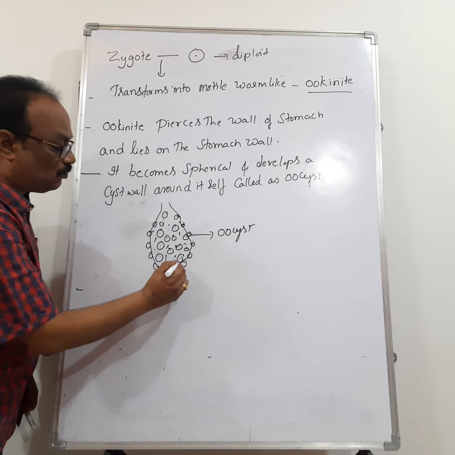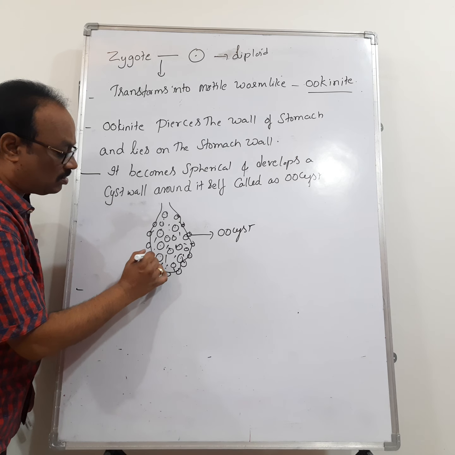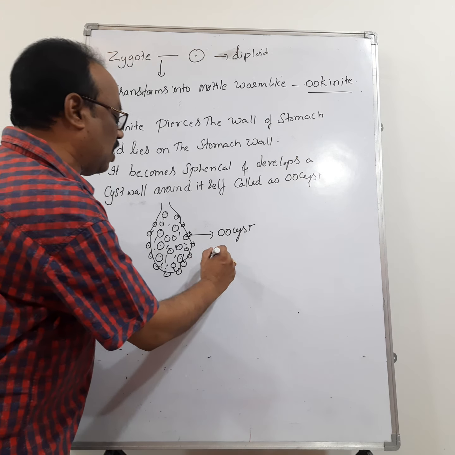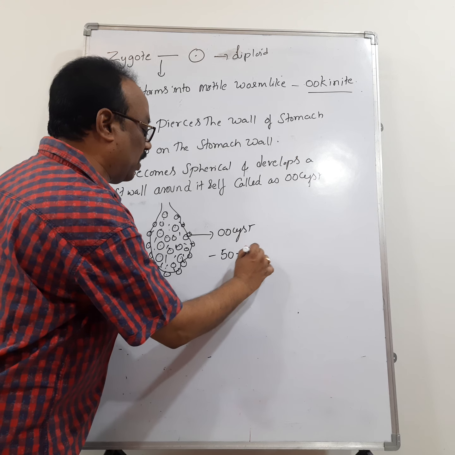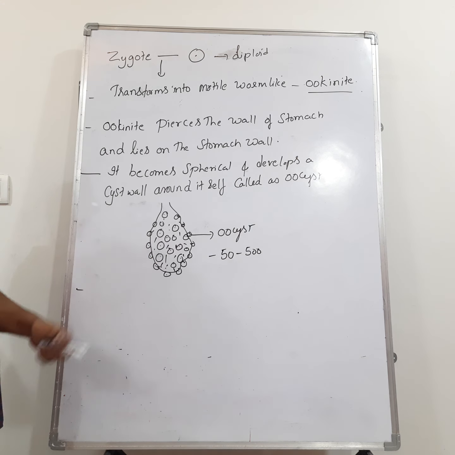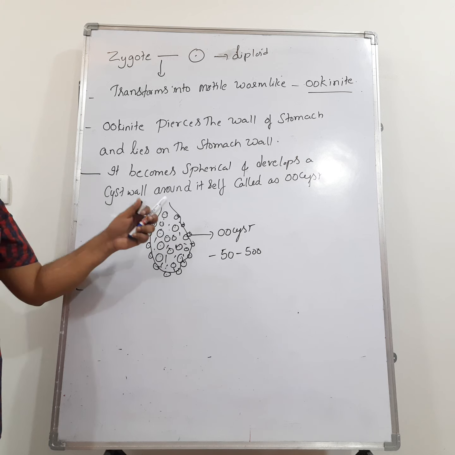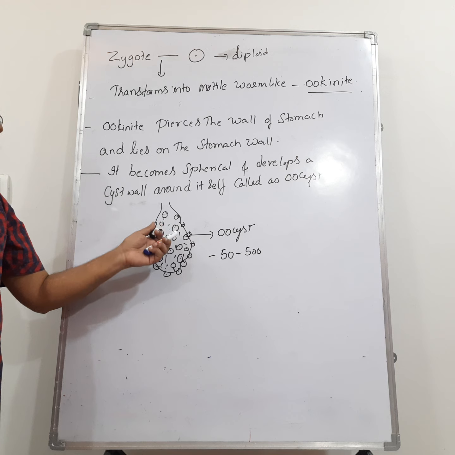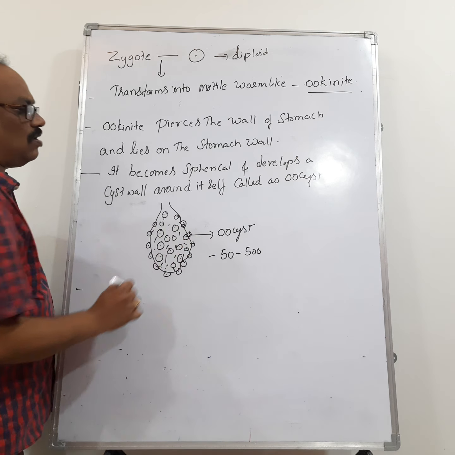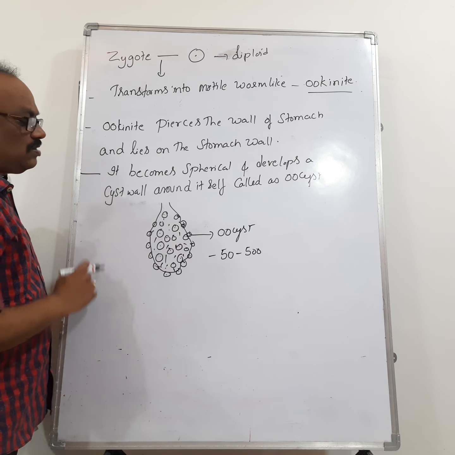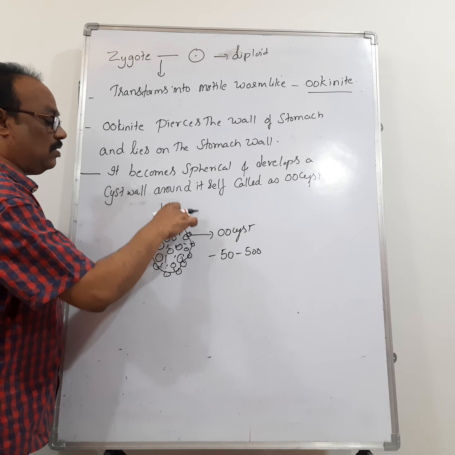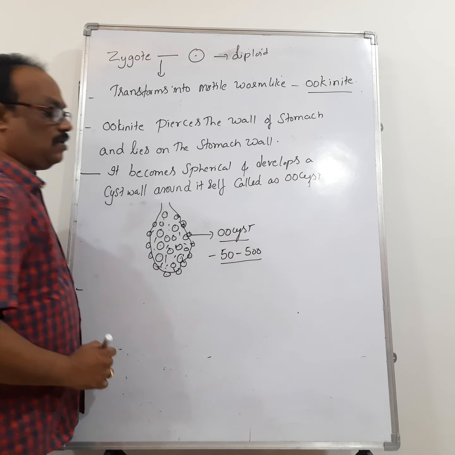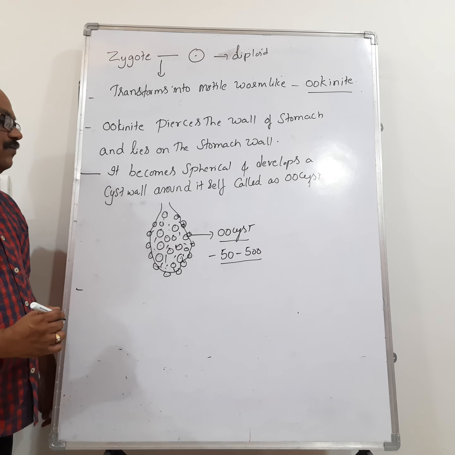Remember that these are the oocysts which were discovered by Ronald Ross in the stomach wall of the mosquito. Then how many oocysts are present? Nearly 50 to 500 oocysts are present on the surface of the stomach. The zygote comes outside the stomach, lies on the wall of the stomach and develops a layer. That layer is called the cyst wall. Once the layer is present around the zygote, we call that one an oocyst.